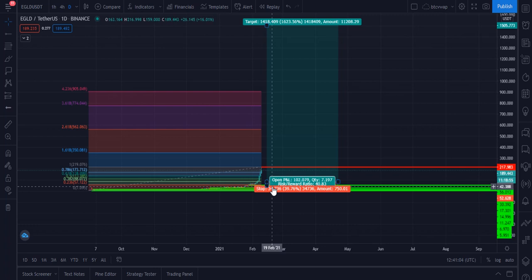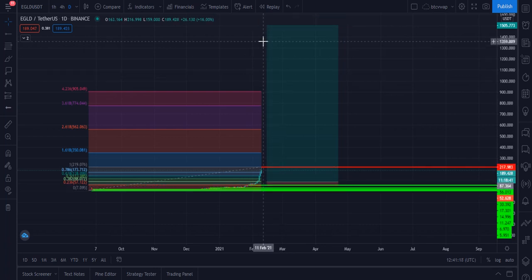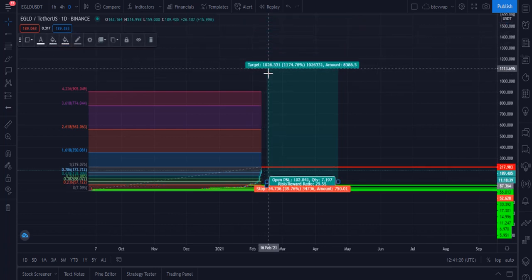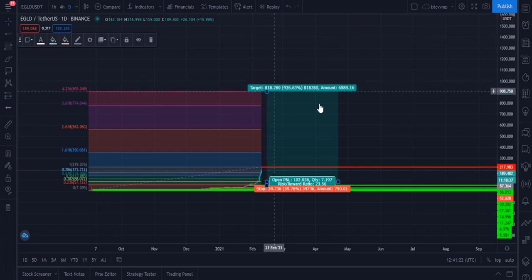Risk will be just 40%, you can say, and reward will be 1,500 to 1,600% if you hold EGLD for 1 year or 1.5 years. This is a very realistic target, and if you hold EGLD for 6 months, then I think it should hit the $900 price target and give you a 900% profit. These are very realistic targets right now.